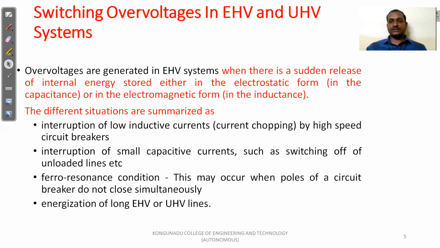If you energize long transmission lines in EHV and UHV systems, switching surges will increase. So interruption of low inductive currents, interruption of small capacitive currents, ferro resonance conditions, and energization of long UHV and EHV lines are the reasons for switching over voltage in extra high voltage and ultra high voltage systems.